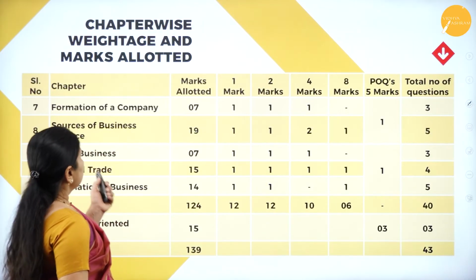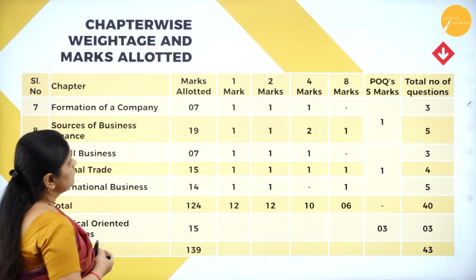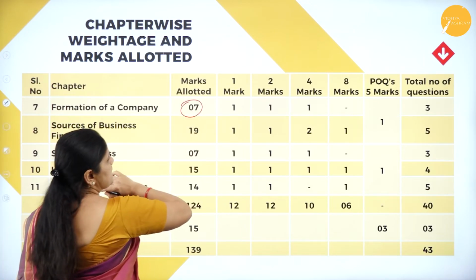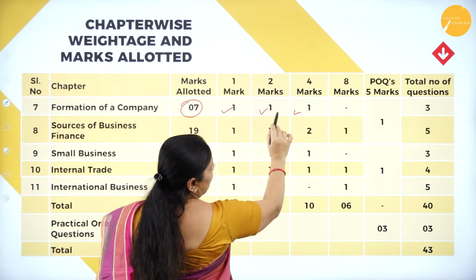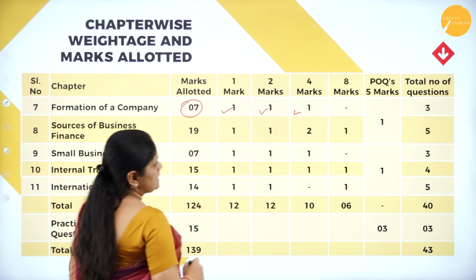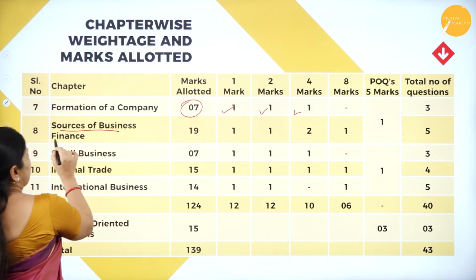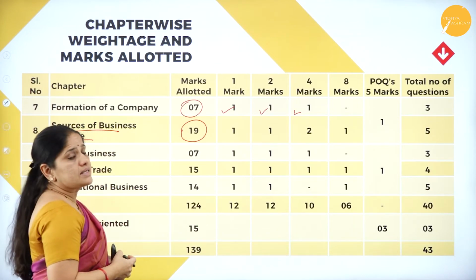Now coming to the 7th chapter, that is formation of a company, the number of marks allotted is 7. In this there are 1 mark, 2 mark, and 4 mark questions, and the total number of questions is 3. Now in sources of business finance, they have allotted 19 marks again.